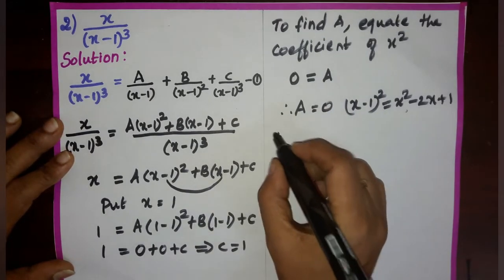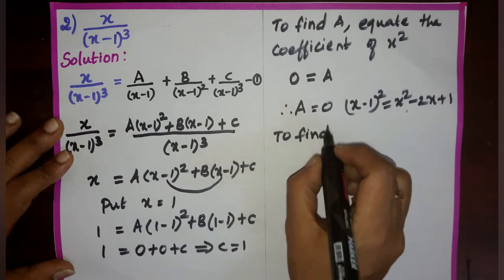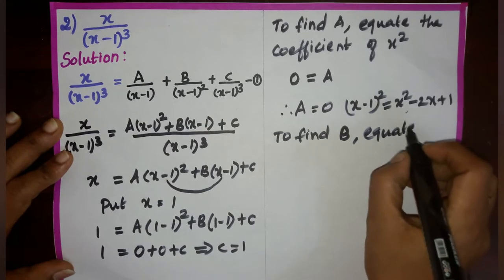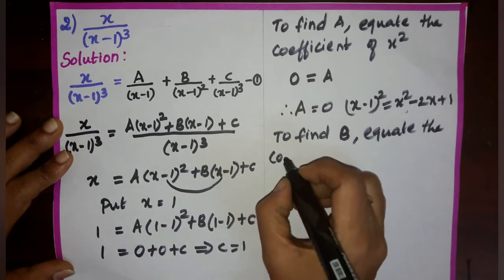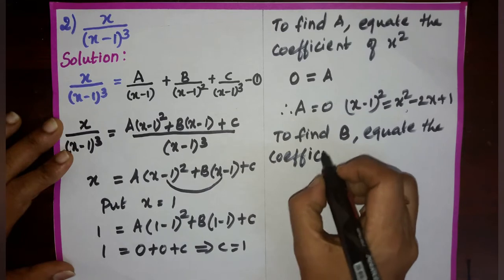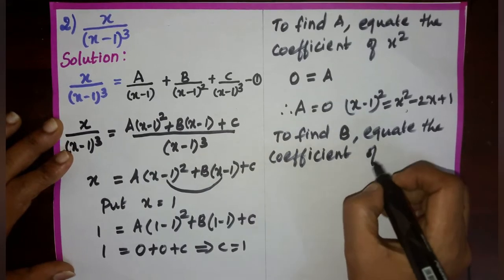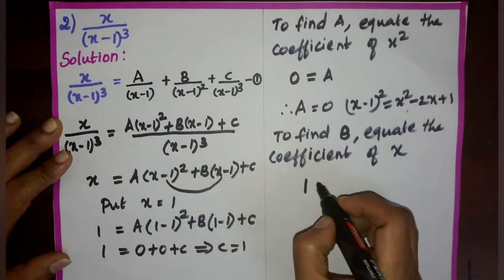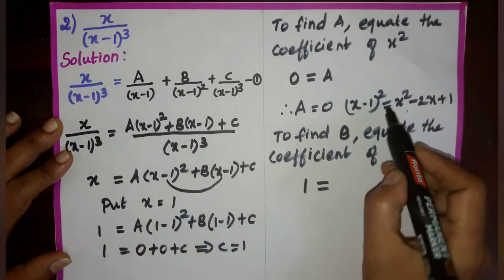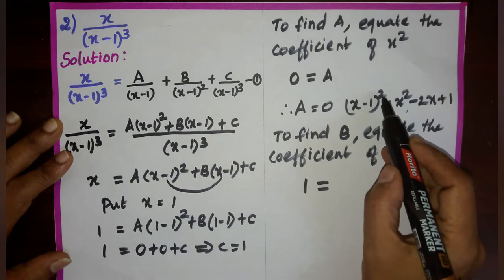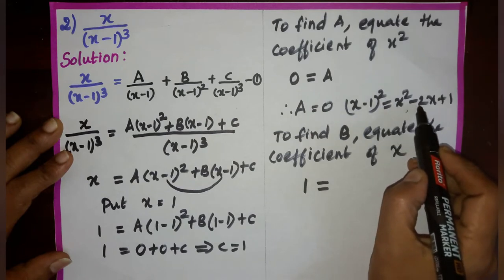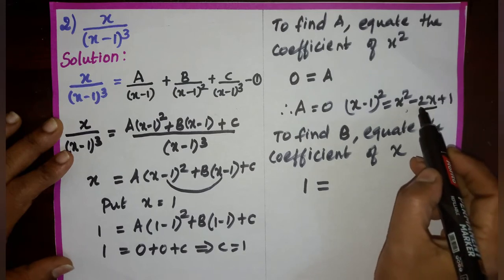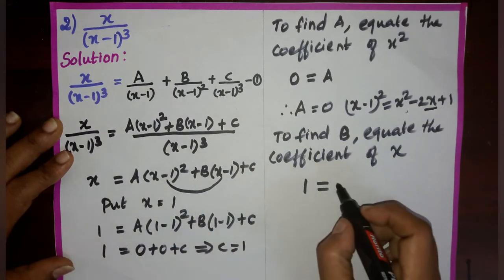Next I need to find B. To find B, I am going to equate the coefficient of x. The coefficient of x on the left side is 1, which is equal to, here we have already expanded x minus 1 the whole square, which gives x square minus 2x plus 1. So here the coefficient of x is minus 2. Minus 2 into A is minus 2A.